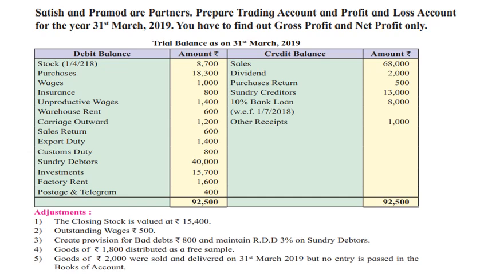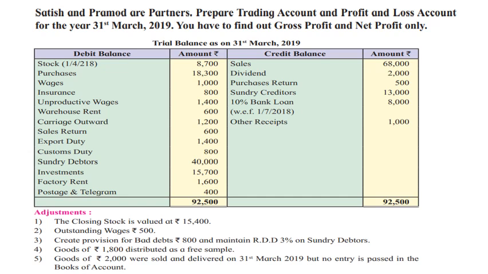Export duty 1,400, custom duty 800, sundry debtors 40,000, investment 15,700, factory rent 1,600, postage and telegram 400. Credit balances: sales 68,000, dividend 2,000, purchase return, do marking to purchases because purchase return is there. We have to deduct the purchase return amount from purchases. So purchase return is 500.